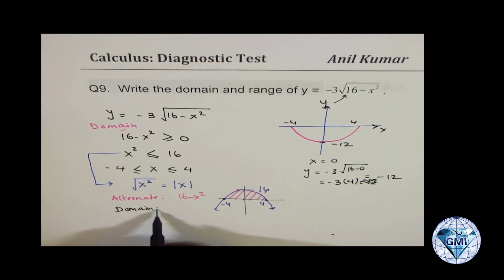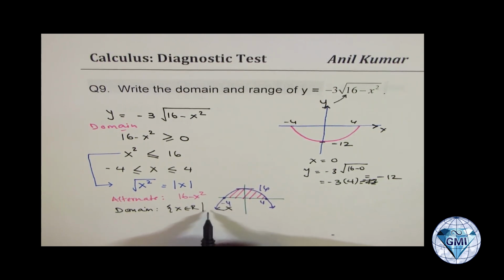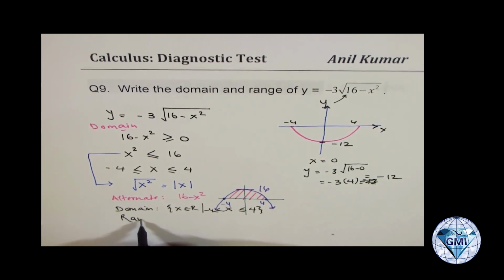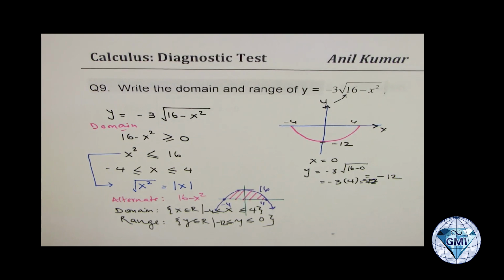Domain of this particular function is x belongs to real numbers, where x is greater than or equal to -4 and less than or equal to +4, correct? As far as the range is concerned, range is y belongs to real numbers, where y is between 0 and -12. So y is greater than or equal to -12 and less than or equal to 0. So that is how you can get domain and range of such functions.